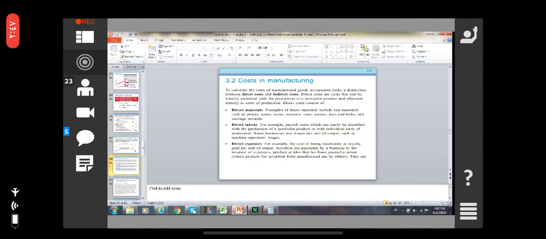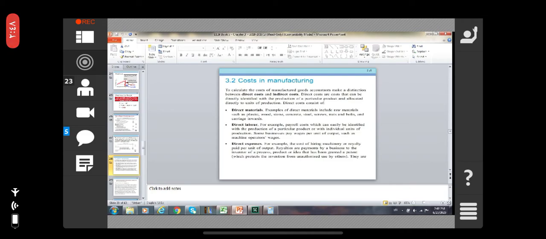Direct materials: examples include the raw materials such as plastic, wood, stone, concrete, steel, screws, nuts, bolts, and the carriage inwards. Carriage inwards means the cost to bring these raw materials to your warehouse.